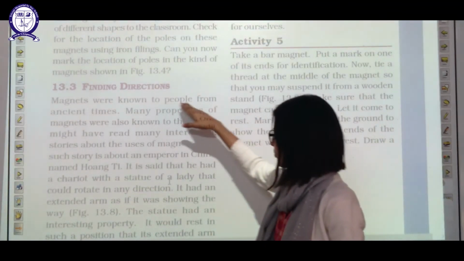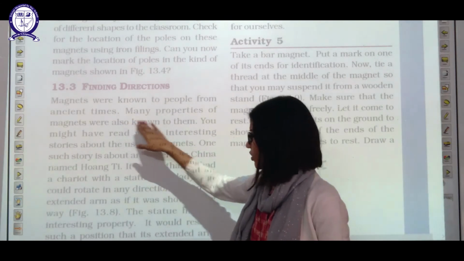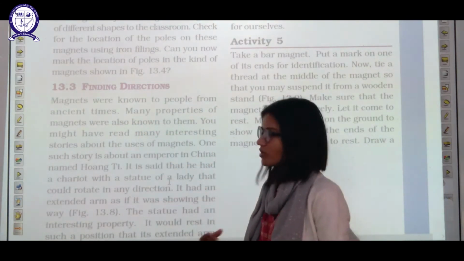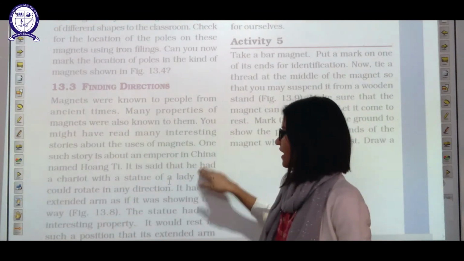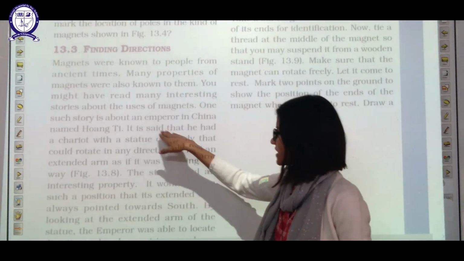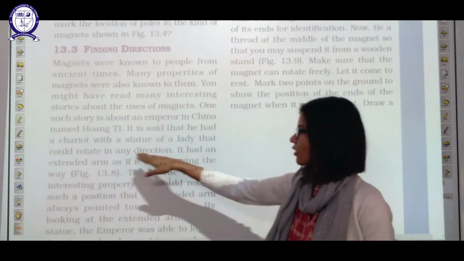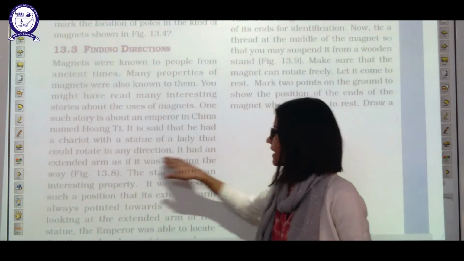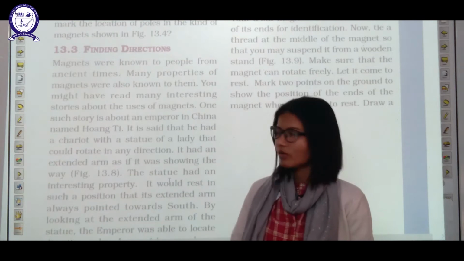Magnets were known to people from ancient times. Many properties of the magnet were also known to them. You might have read interesting stories about uses of magnets. One such story is about an emperor in China named Huang Tai. It is said that he had a chariot with a statue of a lady that could rotate in any direction. It had an extended arm as if it was showing the way.